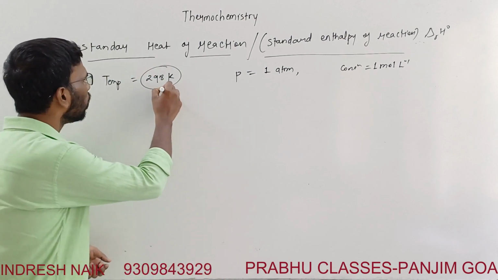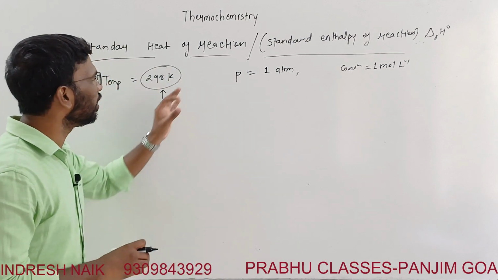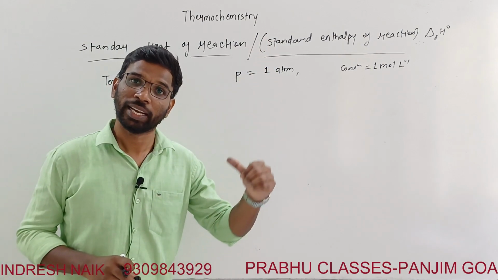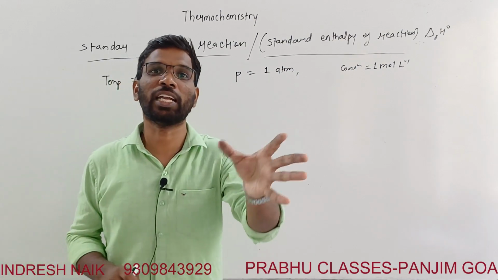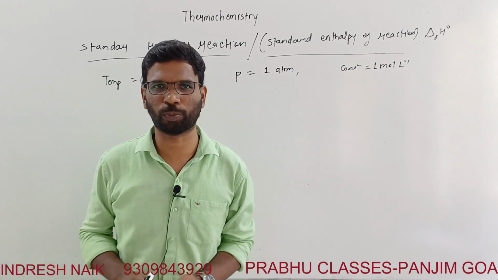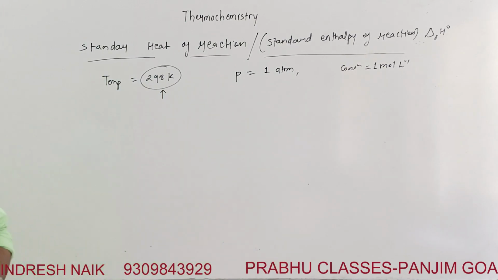This temperature is not always 298 Kelvin in the case of the standard enthalpy of the reaction. It may be a temperature at which that reaction is feasible, and the pressure is 1 atmosphere. So these are the conditions for the standard enthalpy of the reaction.